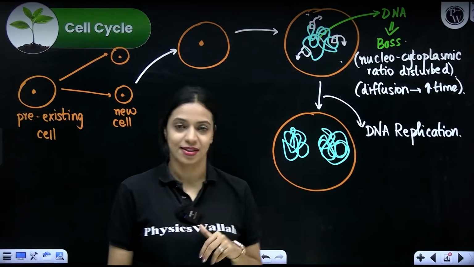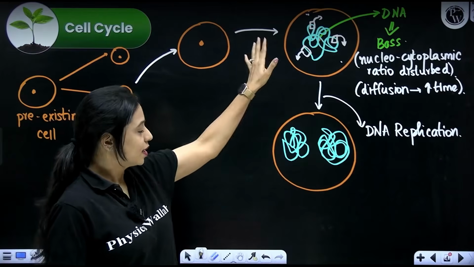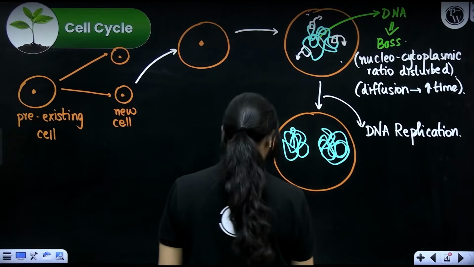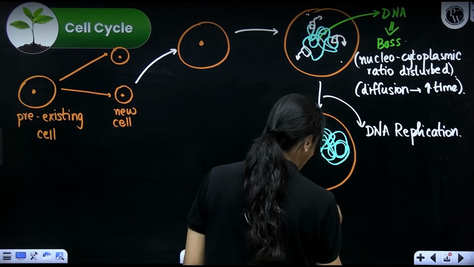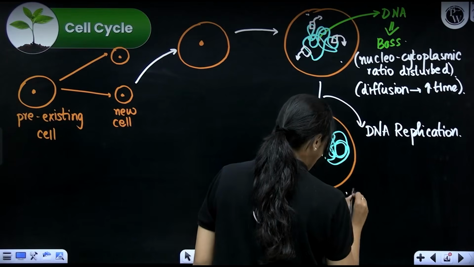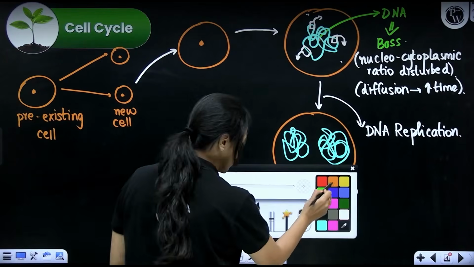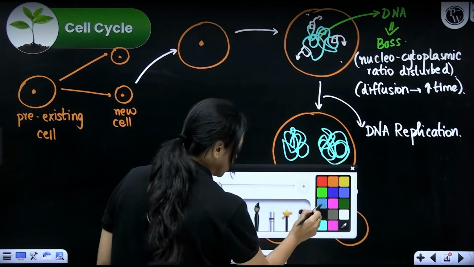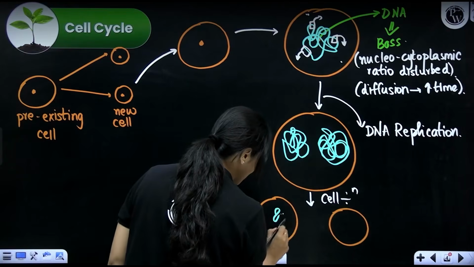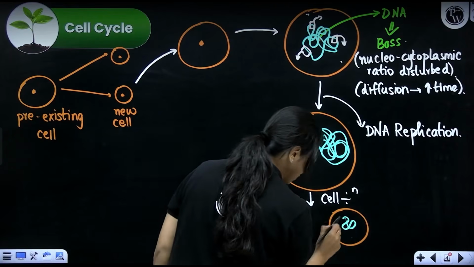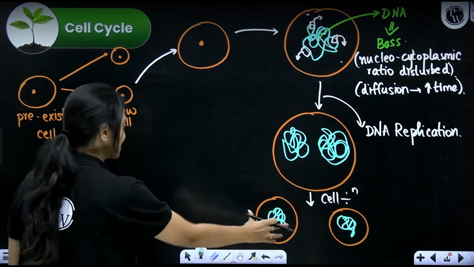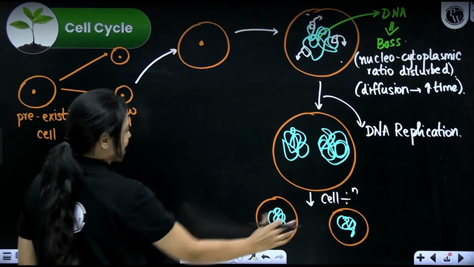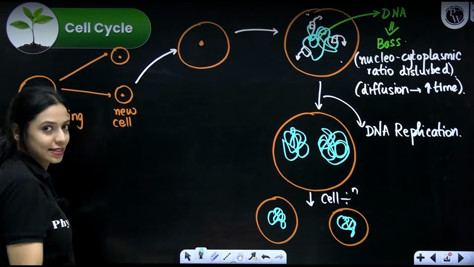Before the cell divides. So the cell grows, the cell replicates its DNA, and then only after DNA has replicated, the cell will undergo cell division and give rise to two cells, each with its own complete set of genetic information. Now its life begins here. This will continue like this. Since this is a cyclic event, we call it the cell cycle.